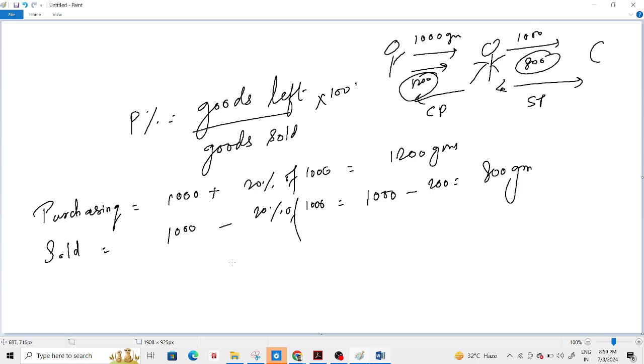But he is actually saving some amount in terms of goods. So what is the profit percentage? Goods left. He bought 1200, he sold 800. So how much is left with him? 400, divided by how much did he sell? 800. This is what he sold.